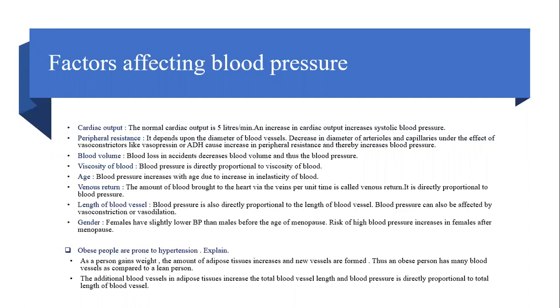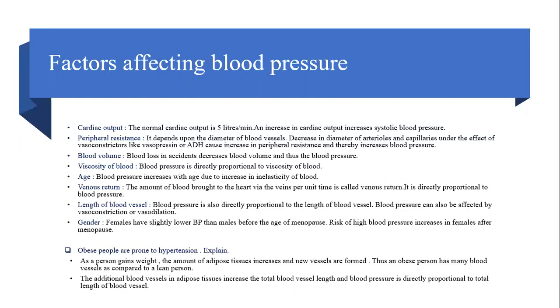Then comes blood volume. In case of accidents and all, the blood volume decreases, so thus the blood pressure also decreases. Viscosity of the blood. Blood pressure is directly proportional to the viscosity. If the viscosity is more, blood pressure is more. If it is less, blood pressure is less. Then come to age. Blood pressure increases with the age due to inelasticity of the blood vessels.